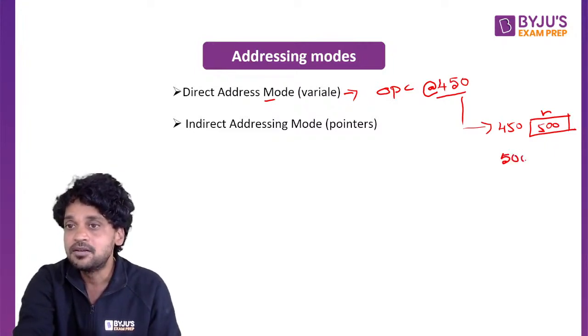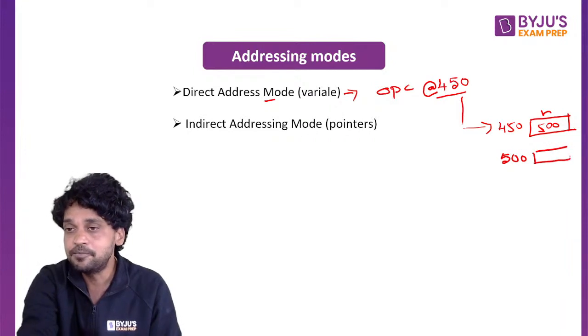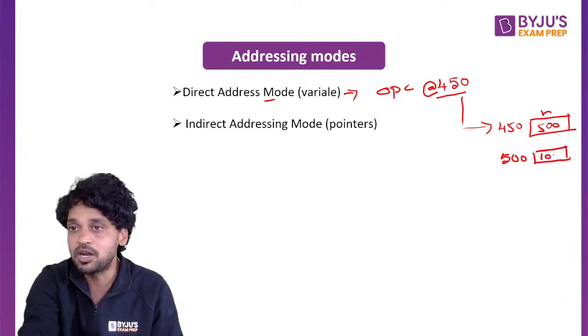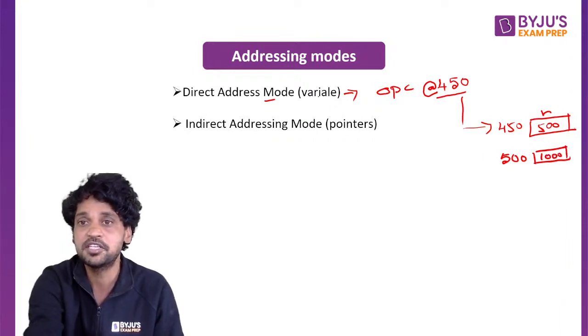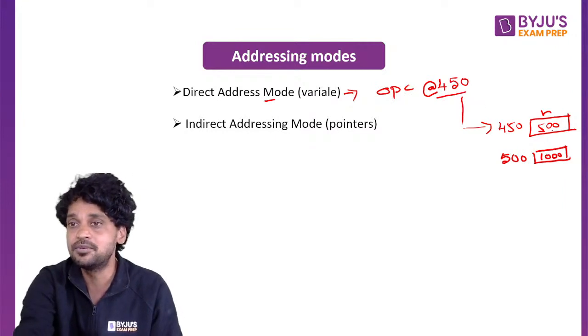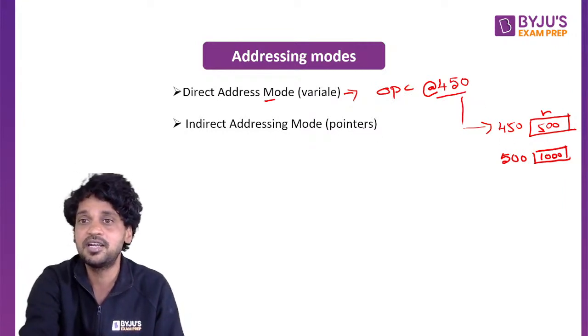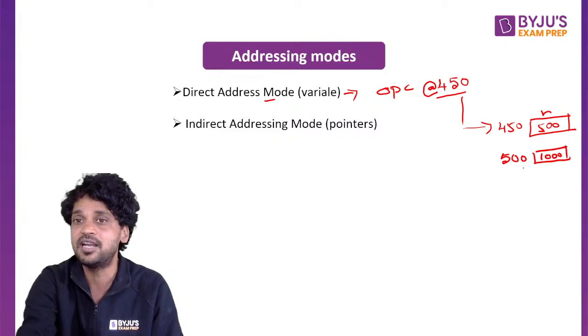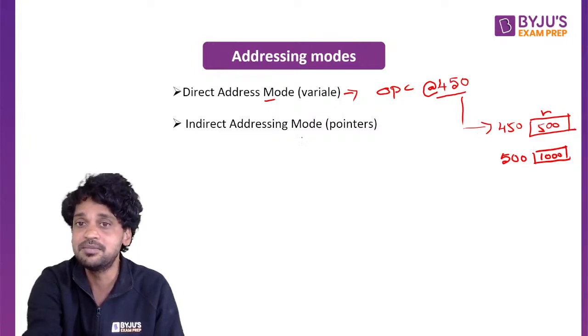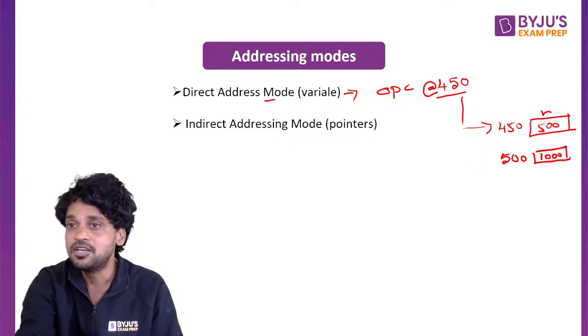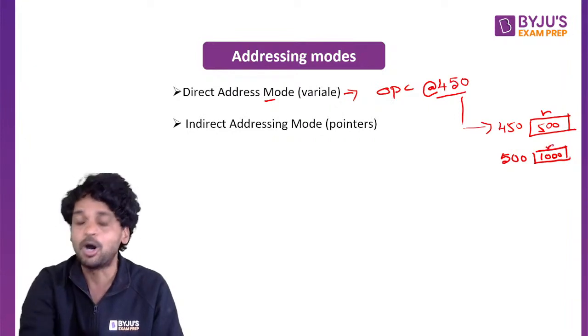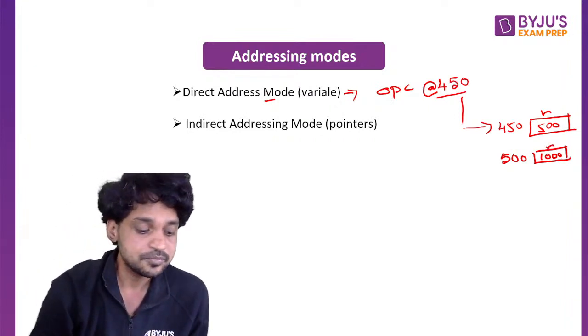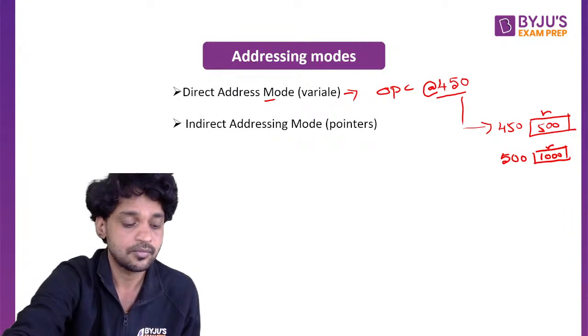So in 500, you are going to get the actual operand, whatever it is. So in the direct addressing mode, the address will give you the operand directly. In the indirect addressing mode, the address will give you another address. So in the indirect addressing mode, when you access the memory twice, you will be able to get to that operand. Any doubt so far? Saubhagya?